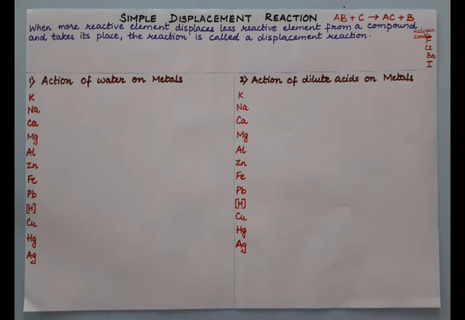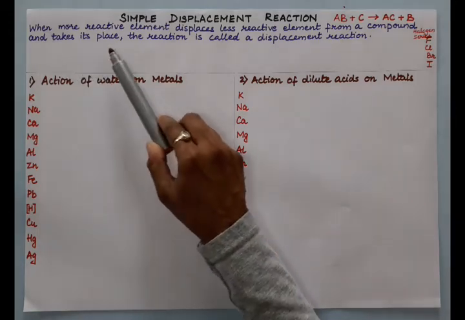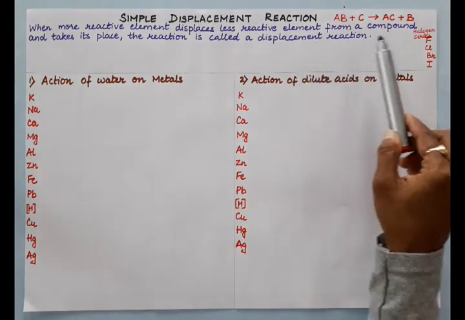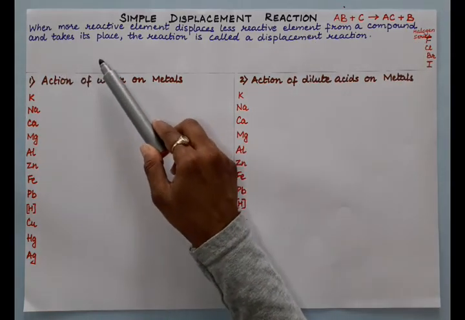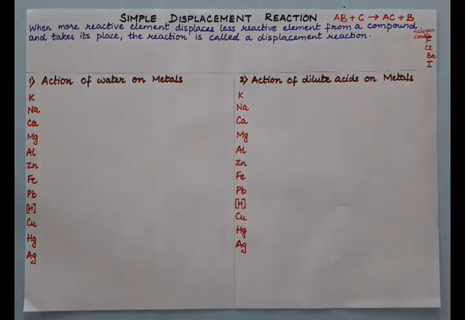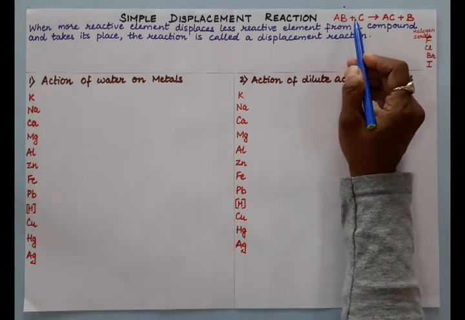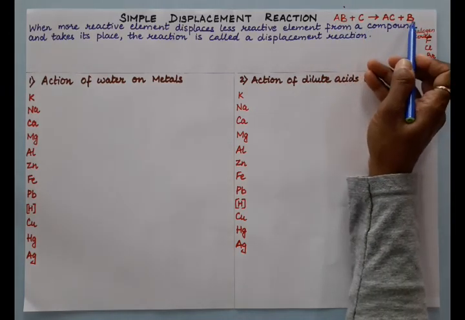Now, the third type of chemical reaction is simple displacement reaction. When a more reactive element displaces a less reactive element from a compound and takes its place, it is known as a displacement reaction, simple displacement reaction. For example, you see here AB plus C gives AC plus B.